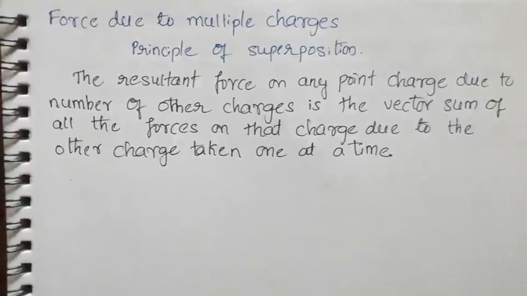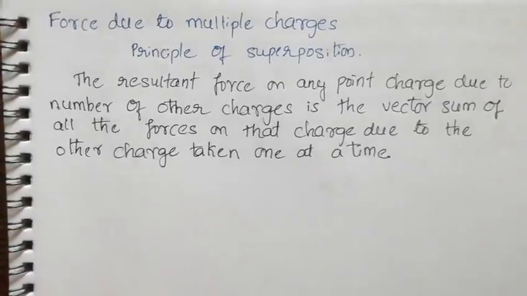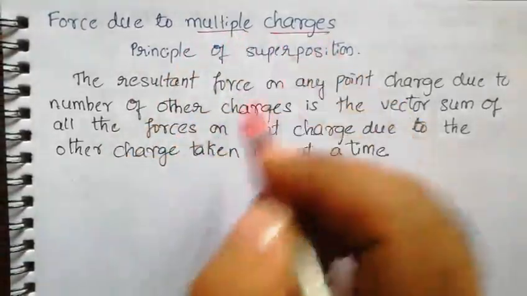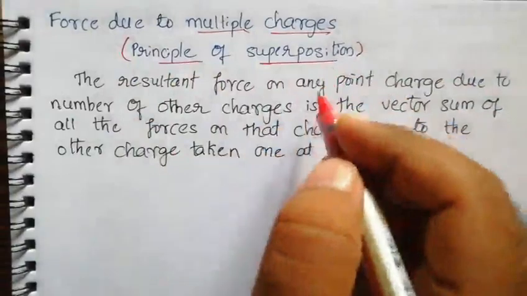So we have taken only two charges till now. If there are more than two charges, what will happen? We need to discuss force due to multiple charges. This is what we call the principle of superposition.